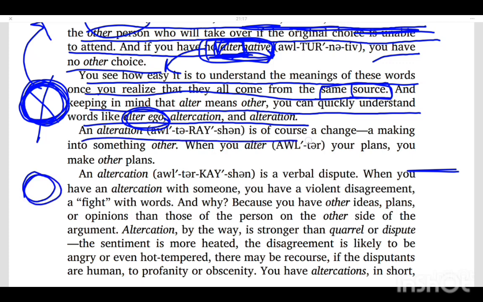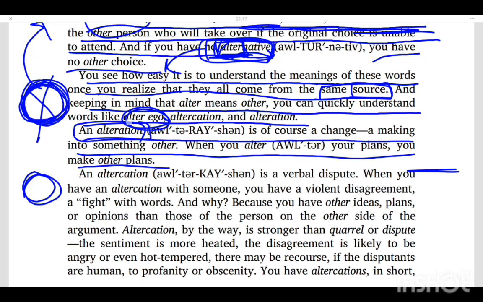An alteration is of course a change, a making into something other. When you alter your plans, you make other plans. Alteration is basically we change something. Suppose we had planned to go for a picnic but it started raining, so we will have to alter that. We will have to change our plan that we will not go for the picnic.